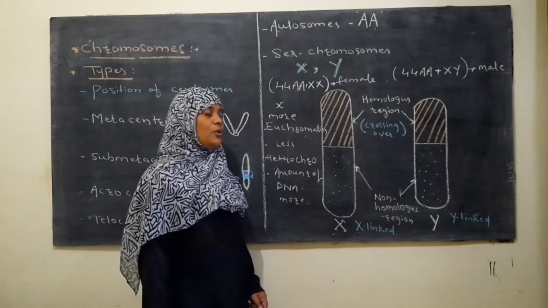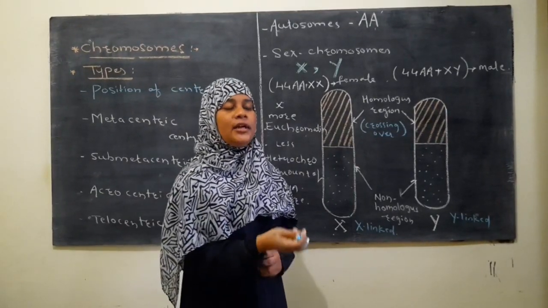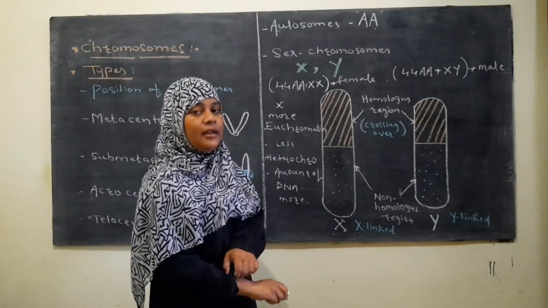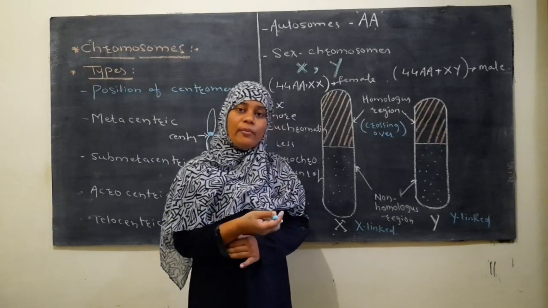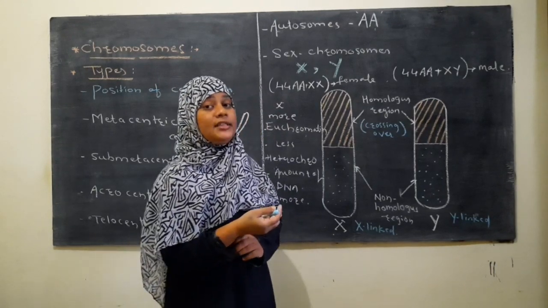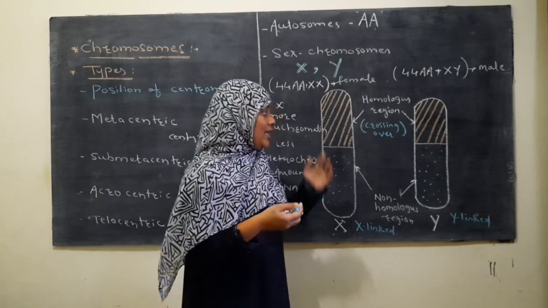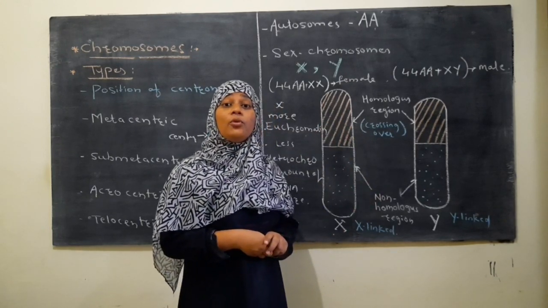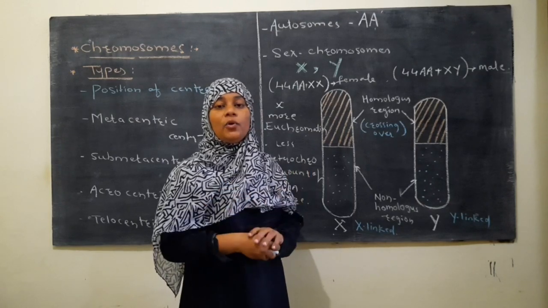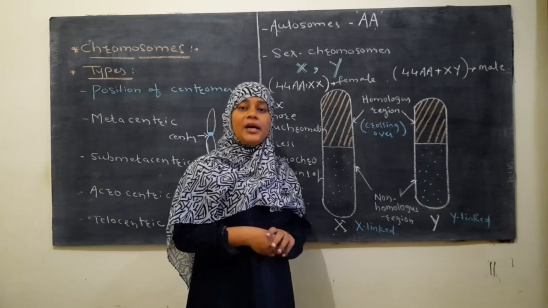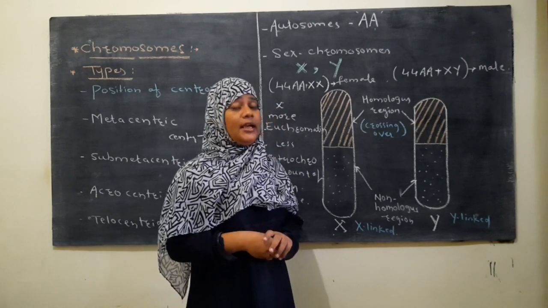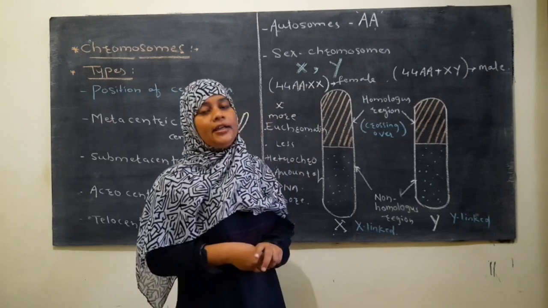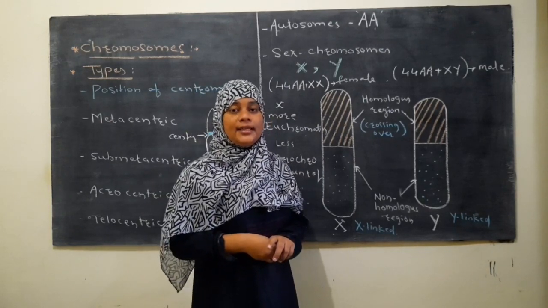This X chromosome is genetically more active because it contains more euchromatin and less heterochromatin. Because it contains more euchromatin, it has more genes and more DNA. Whereas the Y chromosome contains more heterochromatin and less euchromatin. क्योंकि इनके पास हेटेरोक्रोमाटिन का अमाउंट ज्यादा है तो इनके पास जीन्स और डीएनए का जो अमाउंट है वो कम होगा, and due to this they are genetically less active.